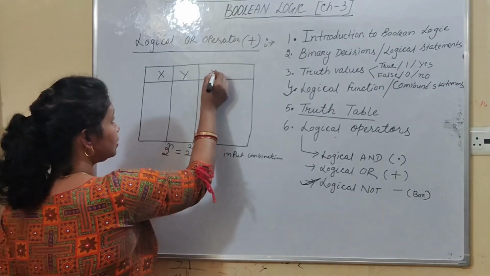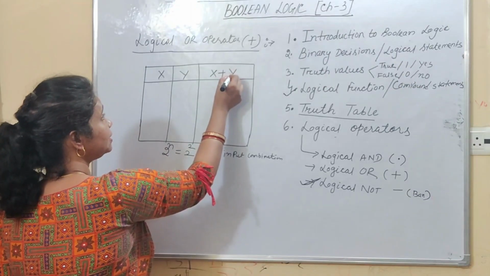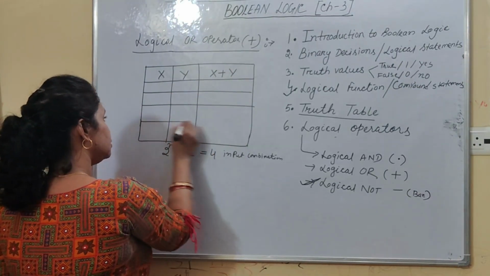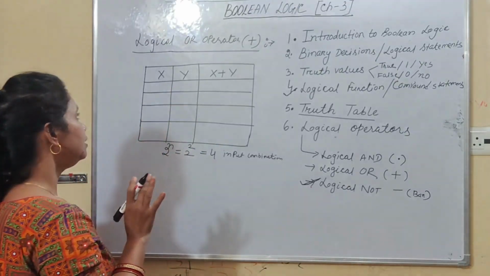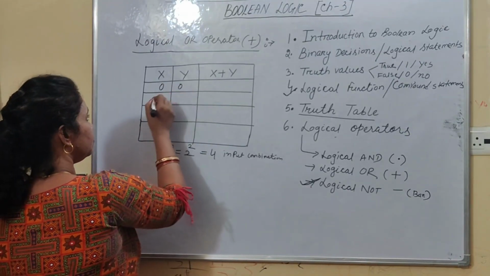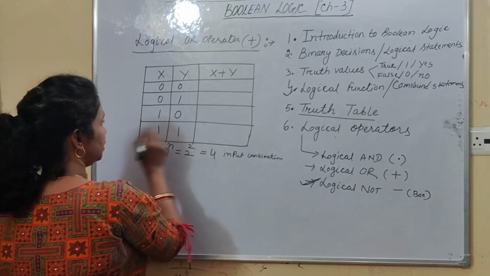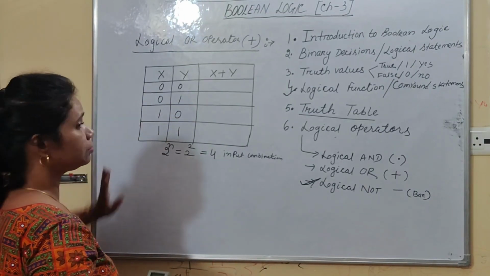Now how will you denote the logical expression? That is x plus y. Right, students? Now just put the values. So 4 input combinations will be there. So you have to put the values 0 0, 0 1, 1 0, 1 1. So 4 unique input combinations are here.